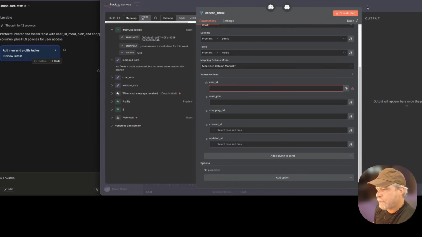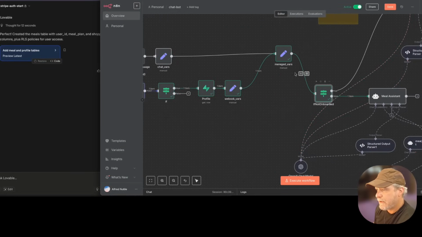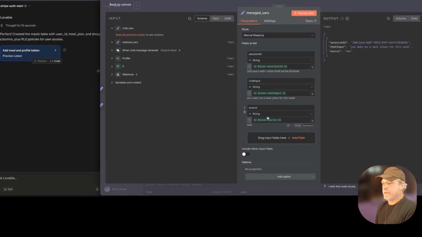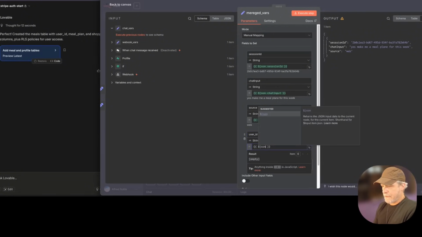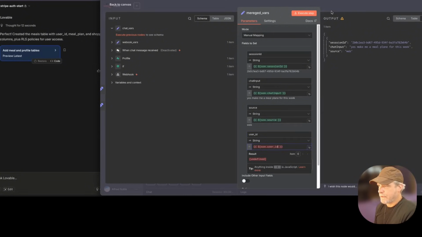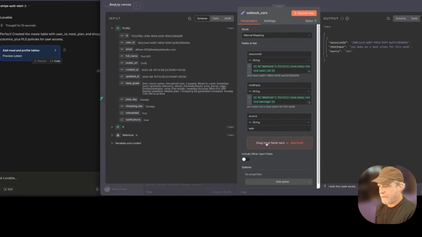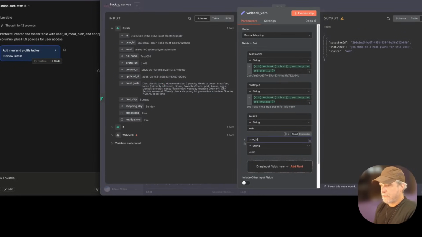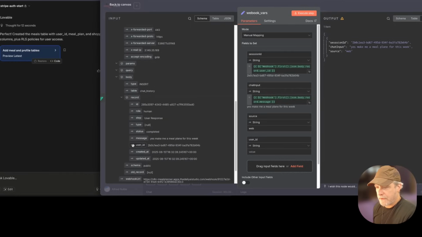So what I'm going to do is start moving some stuff up. And this will make a lot of sense once we get into the automations. A lot of sense. This really pays off. So at this point, this merge var is going to always have the user ID. So I'm going to now pass it that user ID. And the user ID, when I come from this route, which is the webhook, will be this. And I'm going to actually copy that.